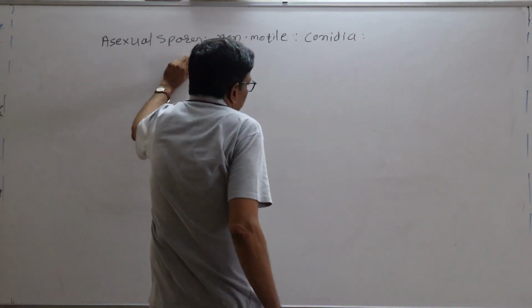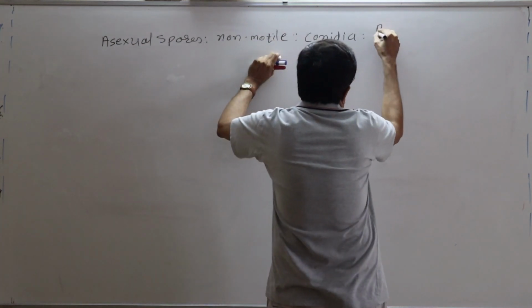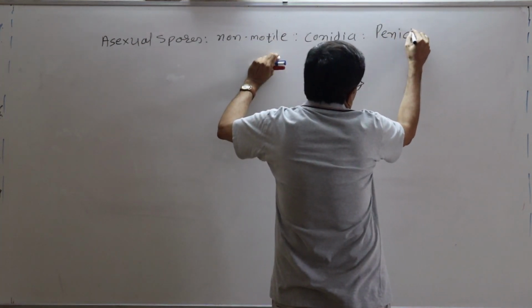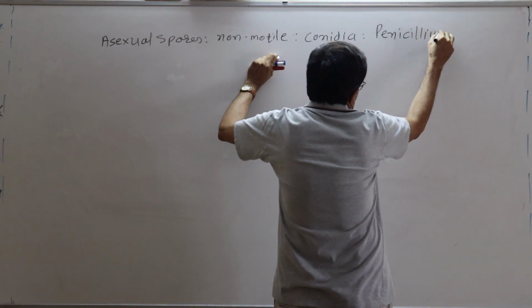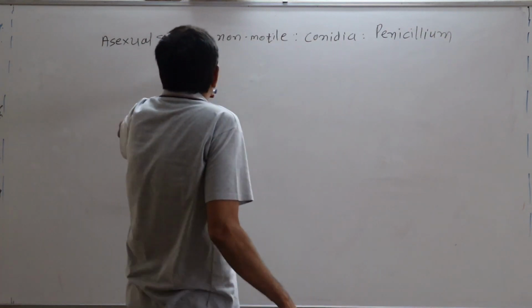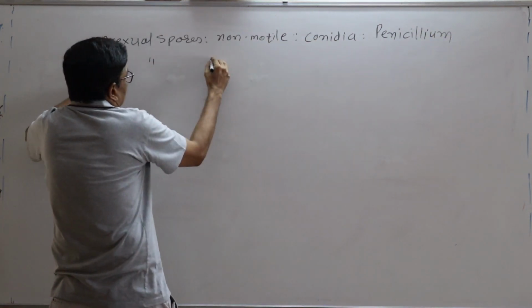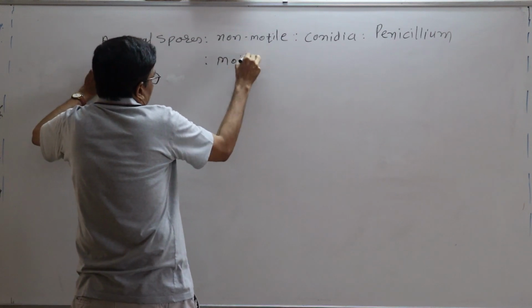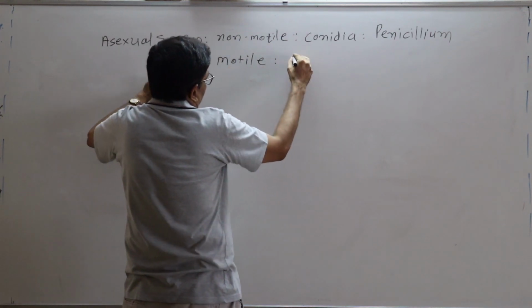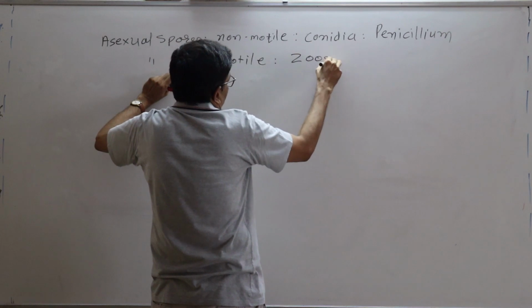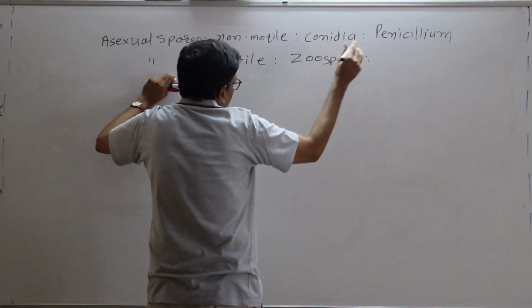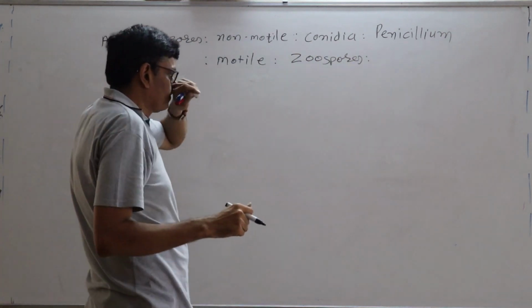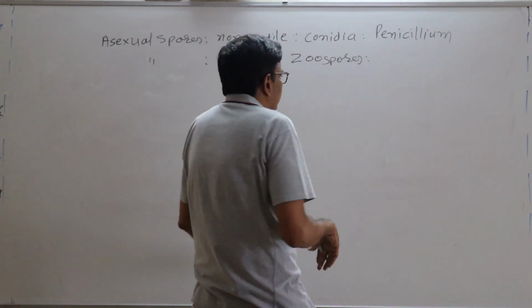Conidia, and the example is Penicillium. If asexual spores are motile, that is called as what? Zoospores. And as far as zoospores are concerned, generally in algae and fungi.